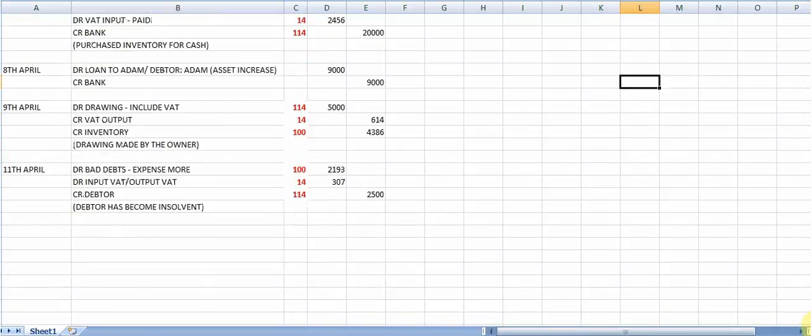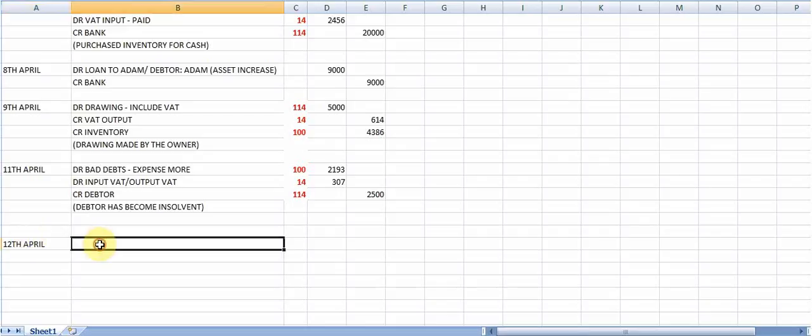There is also an entry on the 12th of April. On the 12th of April, it says that you receive cash from Adam on the loan, and that is 5,000 rand. So what will happen? You will debit the bank because this asset is now more. And of course, you don't have to write this, I'm just writing it for explanatory purposes.